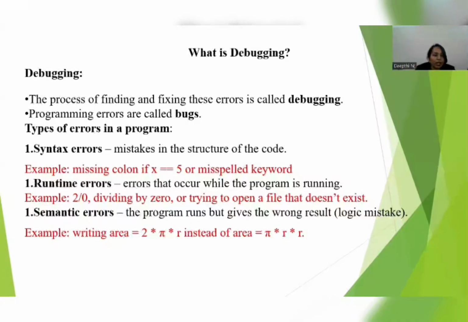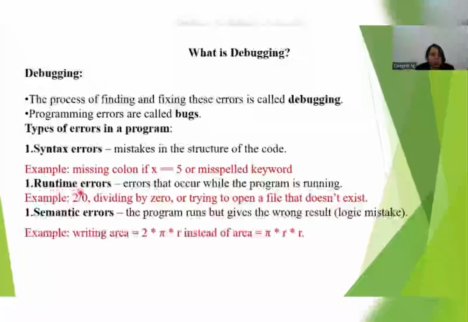And missing of the colon. Here you can see in this example, if x equals 5. I have taken one variable called x, and I am initializing the value of x as 5. So in if x equals 5, I need to end with a colon. Here I am writing one condition, but while writing the condition I should use the colon, and I have not used it. This type of error we call a syntax error, a mistake in the structure of the code.